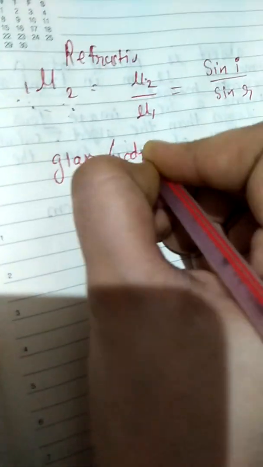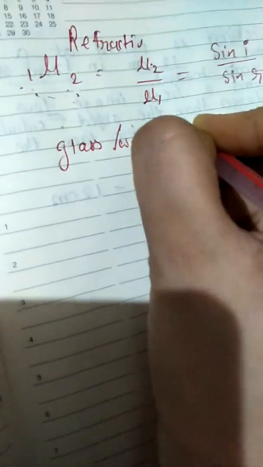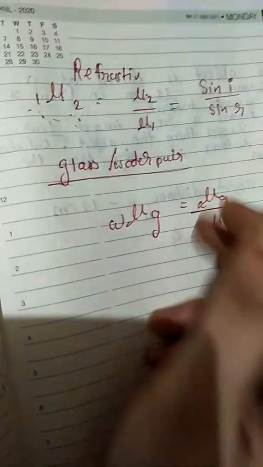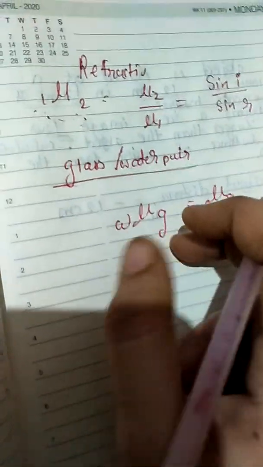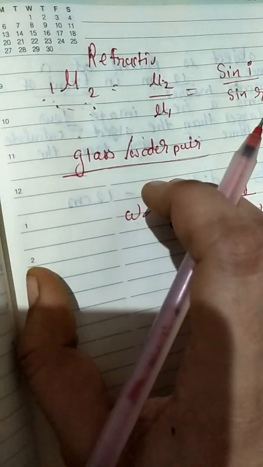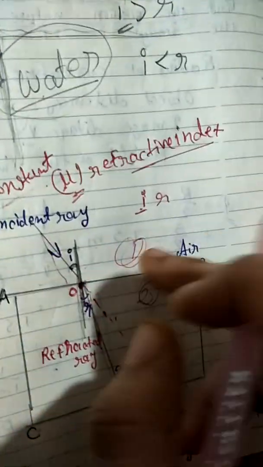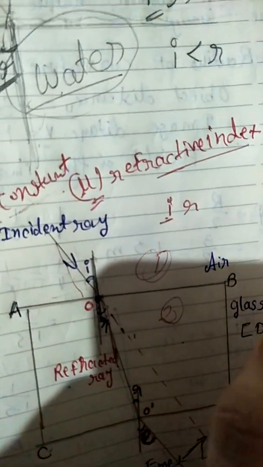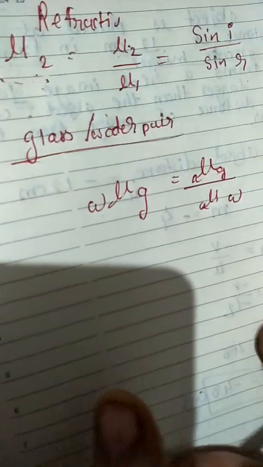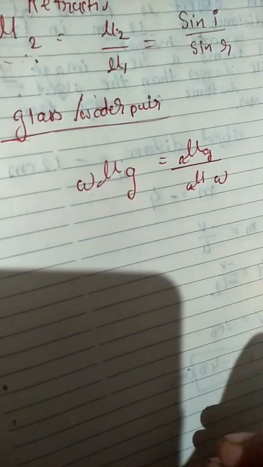For example, for a glass and water pair, mu water glass is equal to mu glass upon mu water. So this is the refractive index. The refractive index of air is minimum because it is a very rare medium, and the refractive index of diamond is maximum because diamond is a very dense medium.